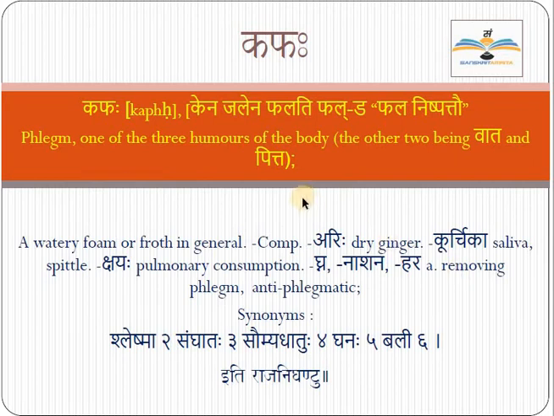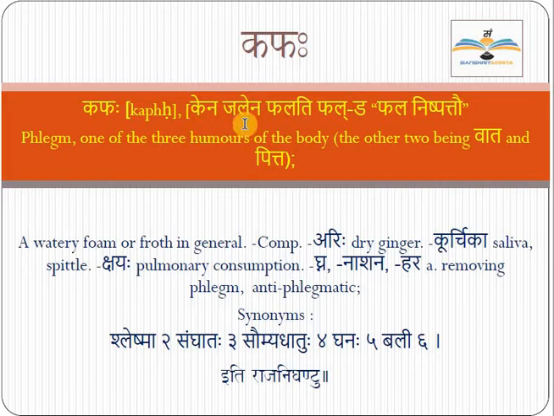Next, we'll study kapha, one of the three doshas. What is the nirukti of kapha? Kena jalena phalati iti kapha. Students, remember kena and jalena are both synonyms. Ka means water. Jala we know is water.